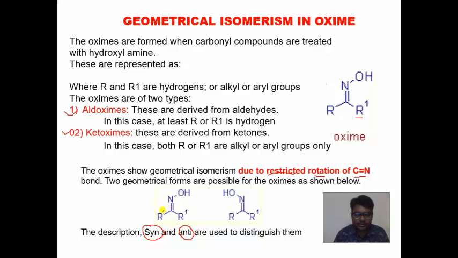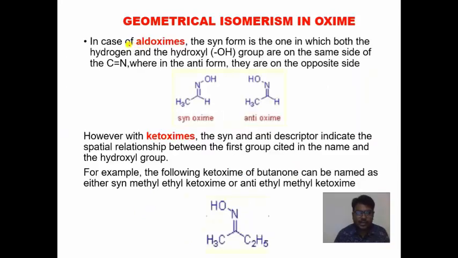So you have to remember the nomenclature in oxime for geometrical isomerism, it is syn and anti. In aldoxime, the syn form is the one in which both the hydrogen and hydroxy groups are on the same side of the carbon-nitrogen double bond, whereas in the anti form they are on opposite sides.